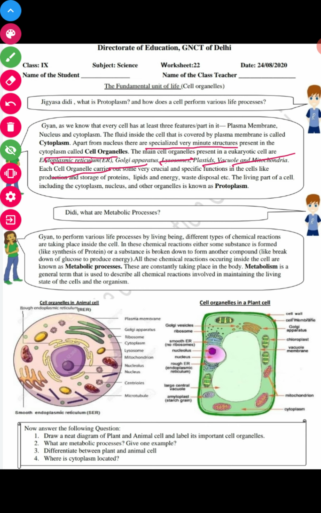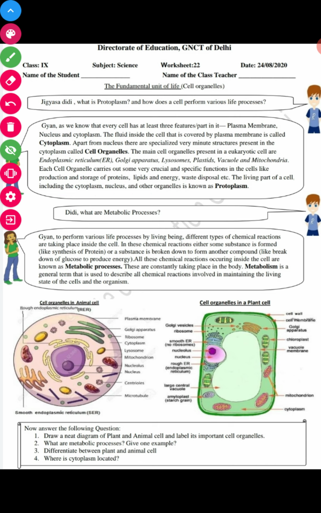Each cell organelle carries out some very crucial and specific function in the cell, like production and storage of protein, lipid, energy, and waste disposal. All the living parts of the cell, including cytoplasm, nucleus, and other organelles, are known as protoplasm.